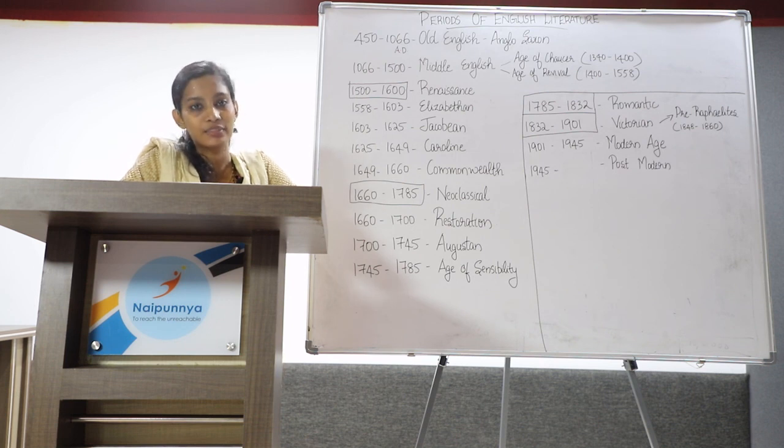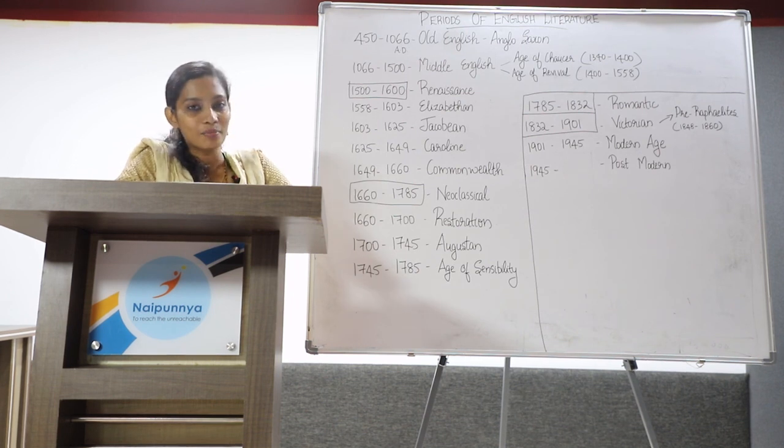Popular writers of this age are Samuel Beckett, Harold Pinter, John Osborne, Philip Larkin, Ted Hughes, Angela Carter, Doris Lessing, etc. So that is all about the periods of English literature in brief.